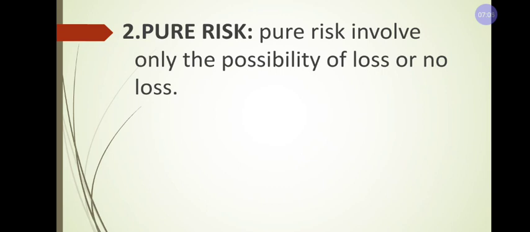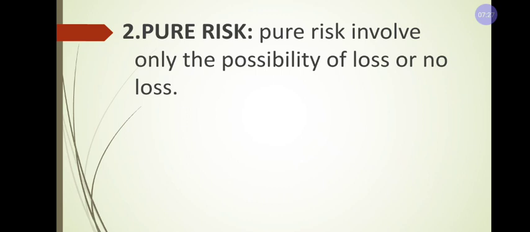This is called pure risk. Sometimes in an industry, a company, or a business, examples of pure risk are chances of fire, theft, or strike. Understood? These are the best examples for loss or no loss.